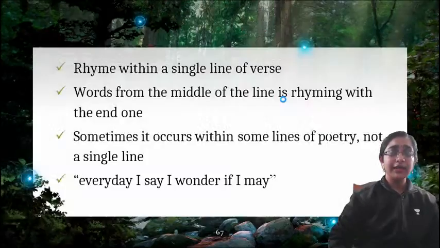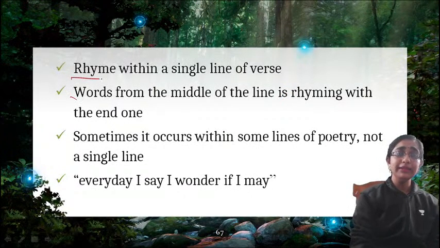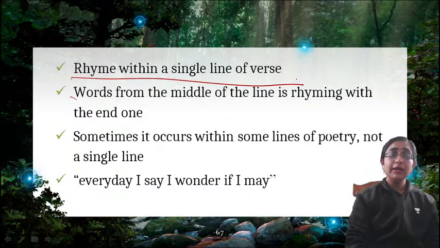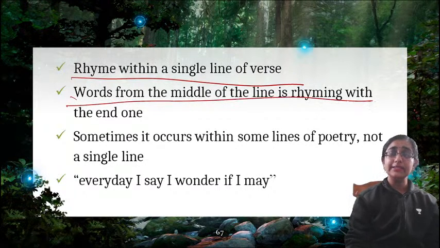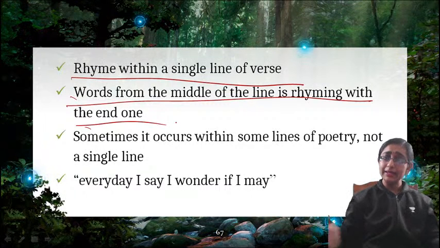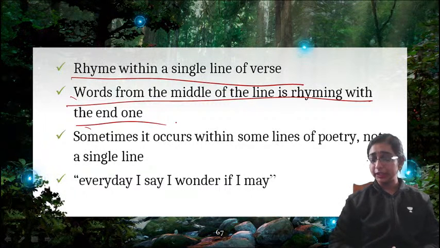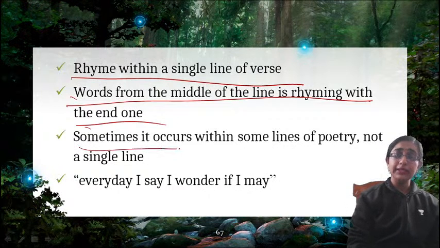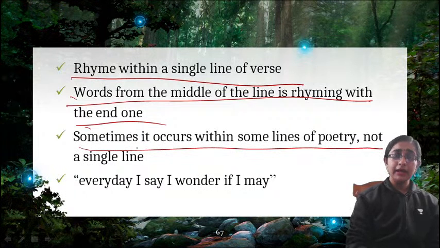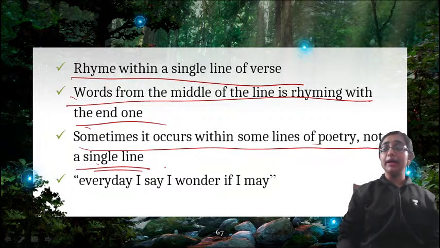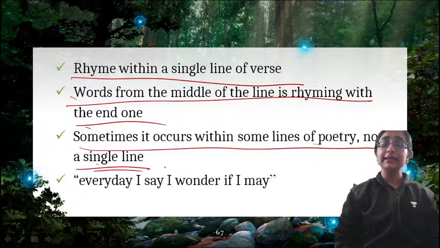So next is internal rhyme. What is internal rhyme? Internal rhyme means rhyme within a single line of a verse. So the rhyme is within the line. Words from the middle of the line rhyme with the end one. So in a single line, words are rhyming with each other. That is called internal rhyme. Sometimes it occurs within some lines of poetry, not a single line. It may not occur in a single line.